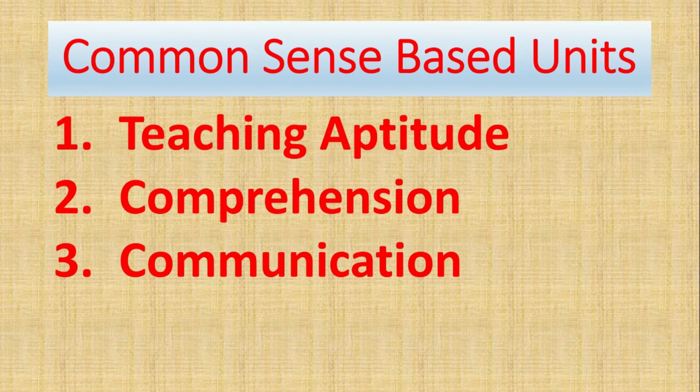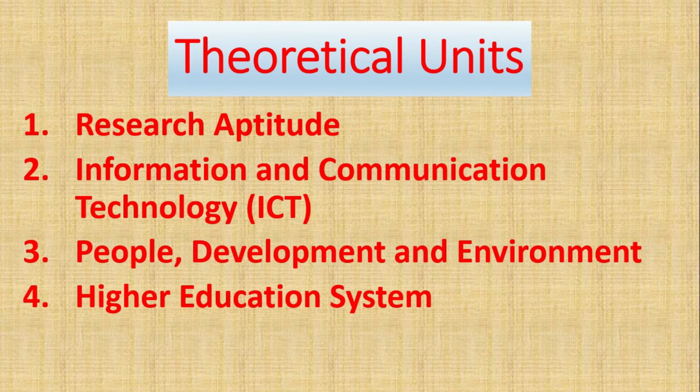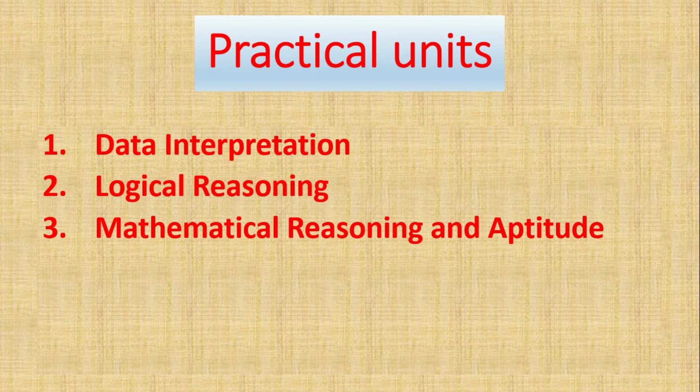See, now we are going to split these 10 units into 3, right? The first one is common sense based units, that is teaching aptitude, comprehension and communication. The second one is theoretical units, where research aptitude, ICT, people development and environment, and HES, higher education systems. The third part is practical units, where we have to apply data interpretation, logical reasoning, mathematical reasoning and aptitude, where we have to do some rough work, calculation and other things to get the answers, right? So by this we are splitting these 10 units.